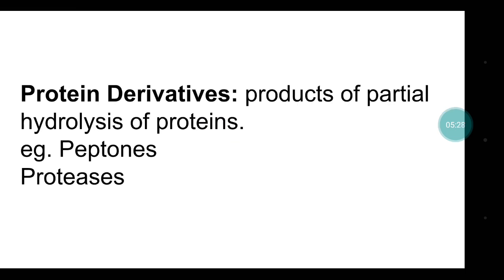Now protein derivatives are products of partial hydrolysis of proteins. When proteins are hydrolyzed, or broken down, they form simpler forms. They form shorter polypeptide chains, and examples are peptones and proteases. These are also examples of enzymes.